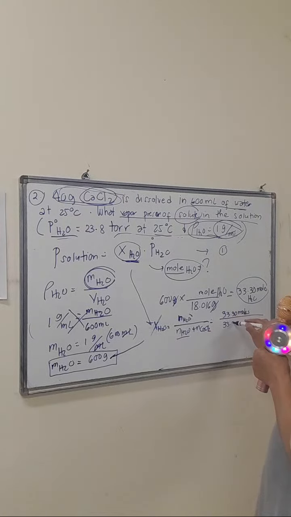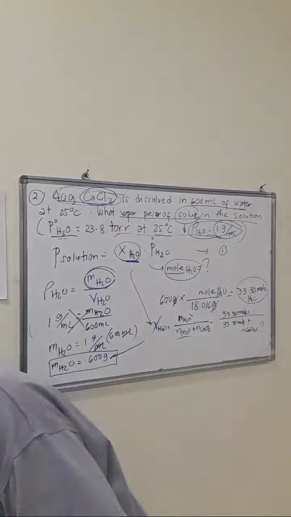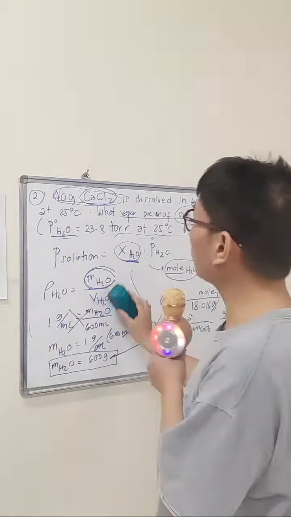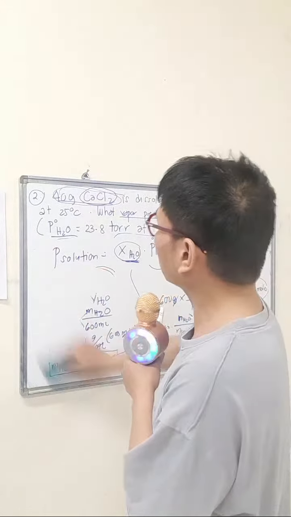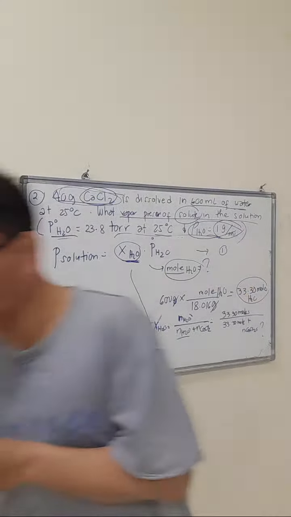Your problem now will be the moles of calcium chloride. You don't know yet. So now compute for the number of moles of calcium chloride. Now we go to the dissociation directly. If you introduce this salt in the water, what will happen?